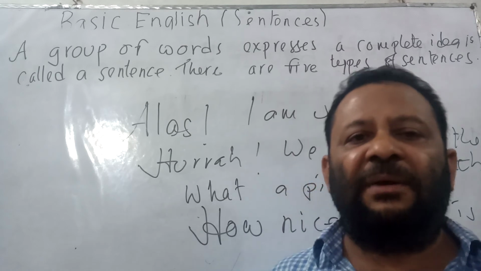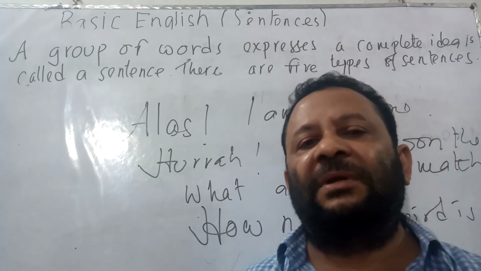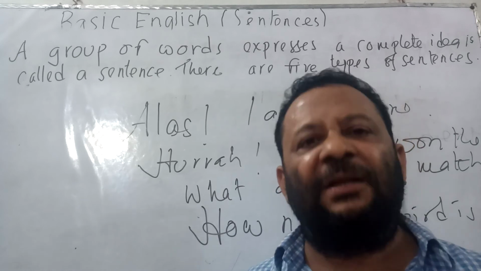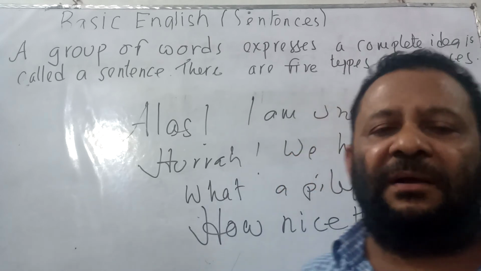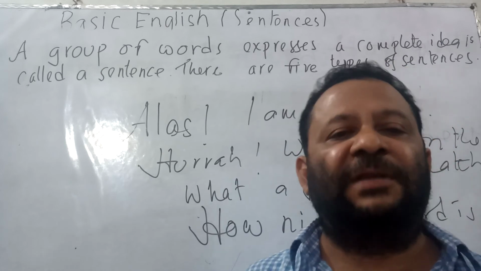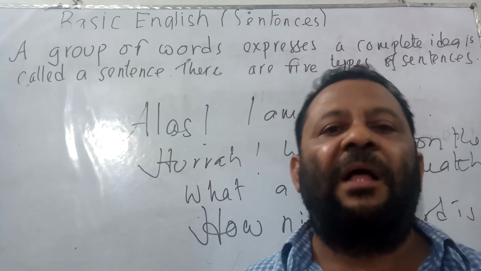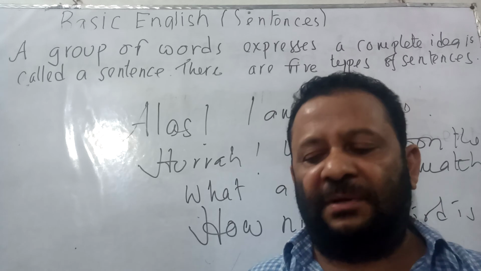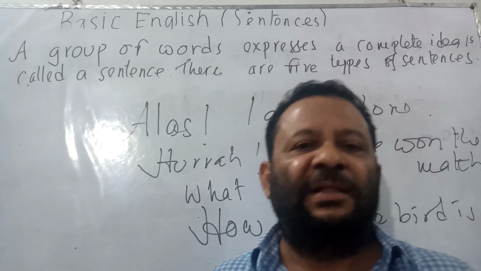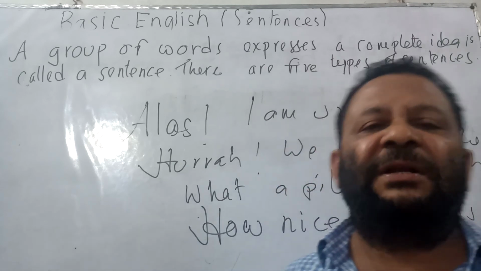Now, exclamatory. When we are in a position to express something quickly or suddenly, then we use exclamatory sentence. Say, by seeing a joyous scene, we can say, hurrah! And if we meet a sorrowful incident, then, alas, the old man is dead.